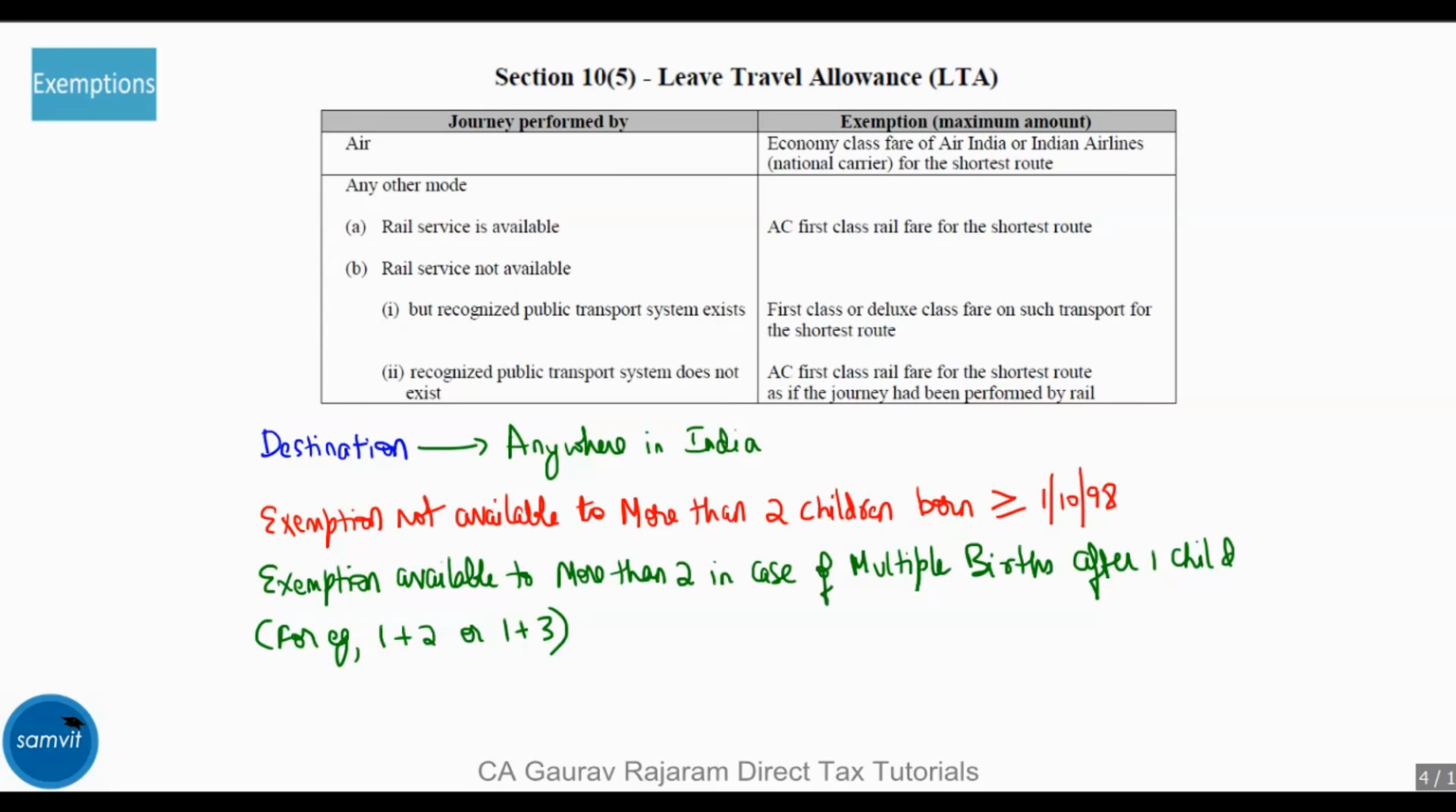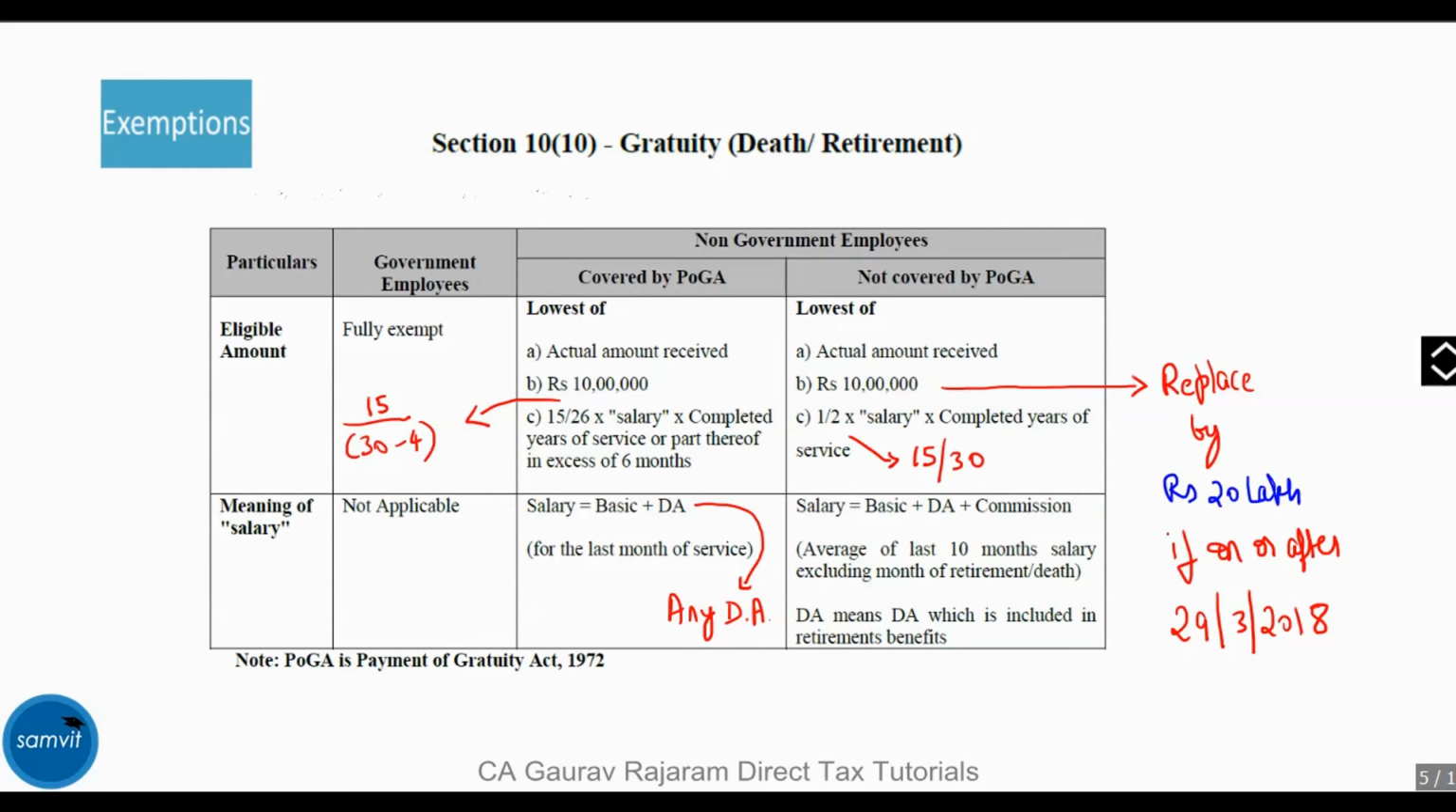Now let's get into the exemptions. The first exemption is under section 10(5) for leave travel allowance. The second exemption is under section 10(10) for gratuity.